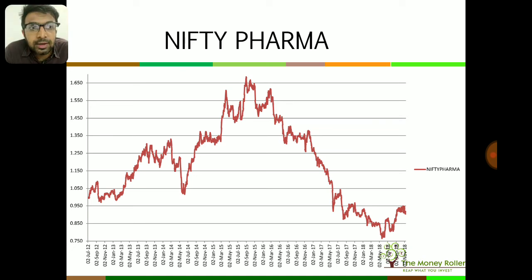Also, the pharma sector is a defensive, so since the outlook of the Nifty has gotten bad, the pharma sector has started performing well, and it will continue performing well into the uptrend also, as we saw in 2014-15, where the Nifty and the pharma sector both were moving up simultaneously. So it will be very interesting to see. It's a very interesting sector, and for me it is a clear-cut buy.